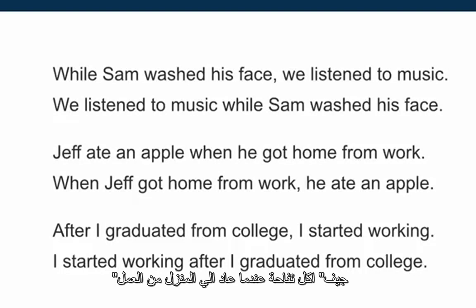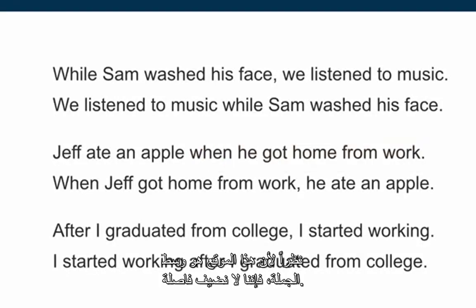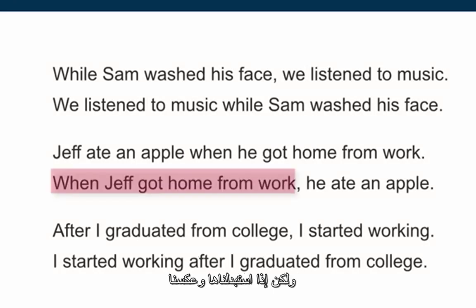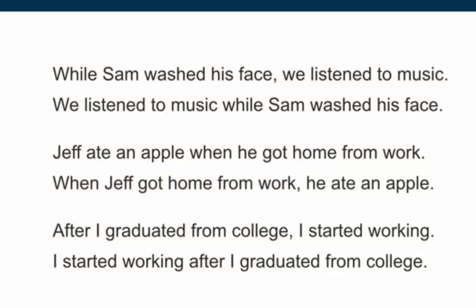Jeff ate an apple when he got home from work. Can you find the dependent clause? When he got home from work is the dependent clause. It starts with the connector when. And because this is in the middle of the sentence, we don't put a comma. But if we turn it around and put the dependent clause first, then we put a comma after it.